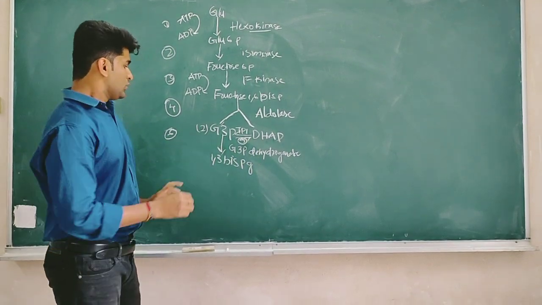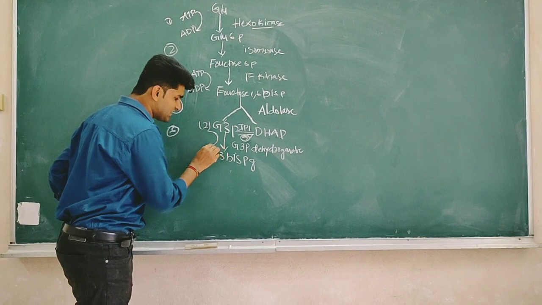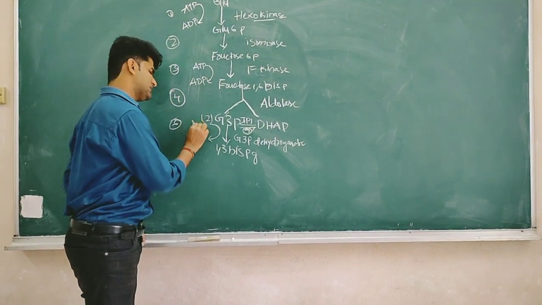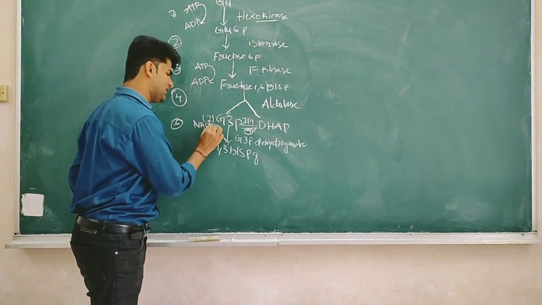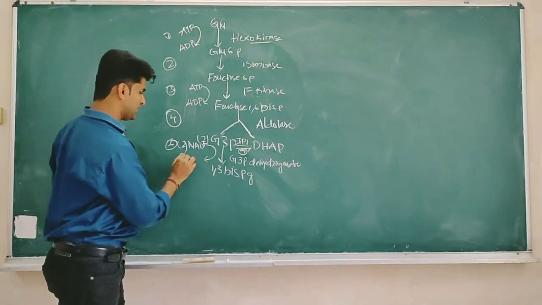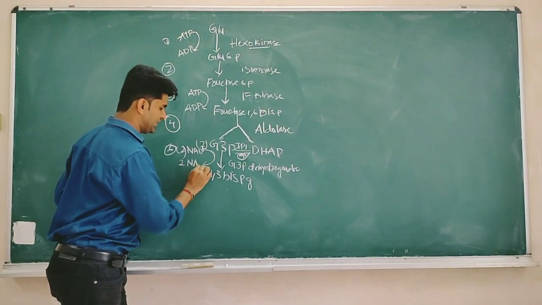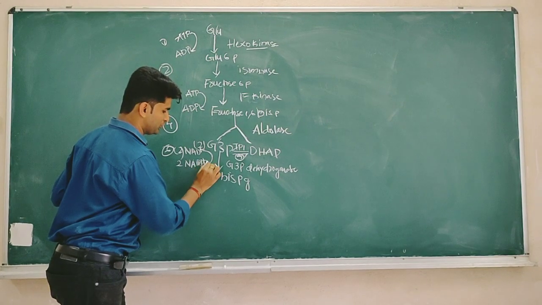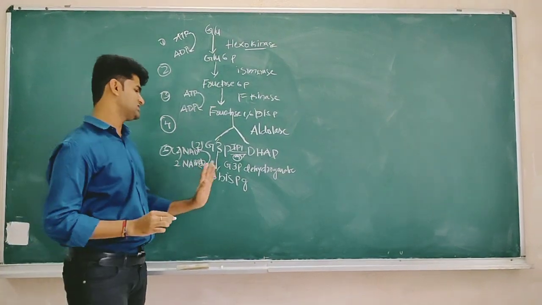Again, in this oxidation reaction, the coenzyme NAD plus, 2 molecules of NAD plus, will be converted into 2 molecules of NADH2. 2 molecules of NADH2 are formed.